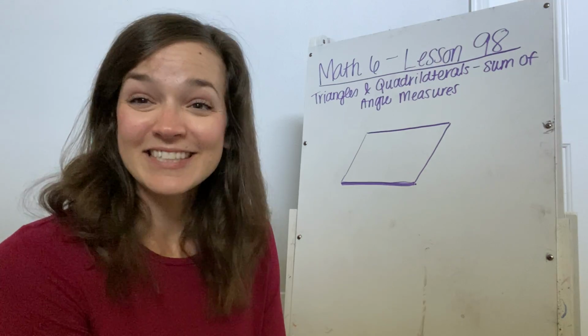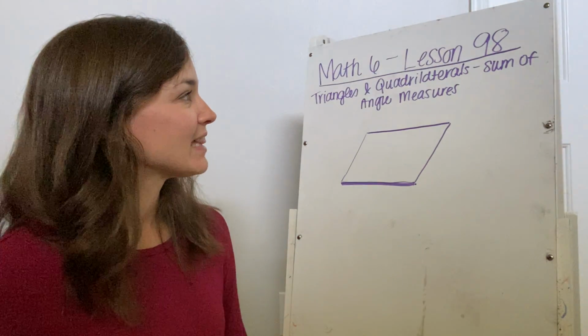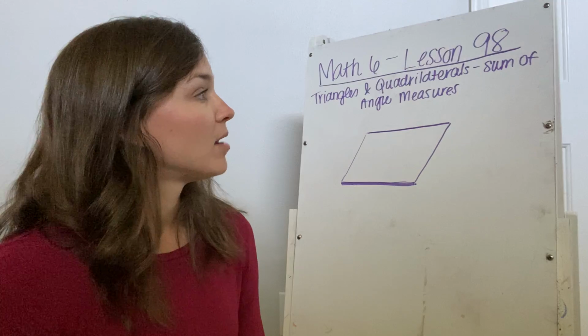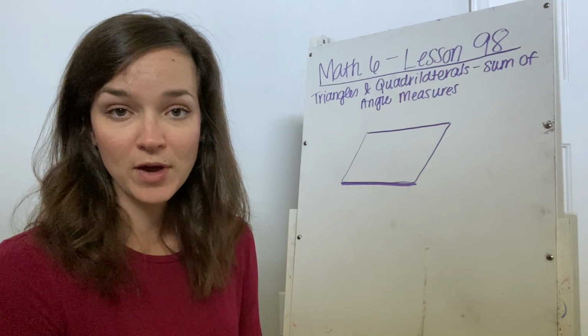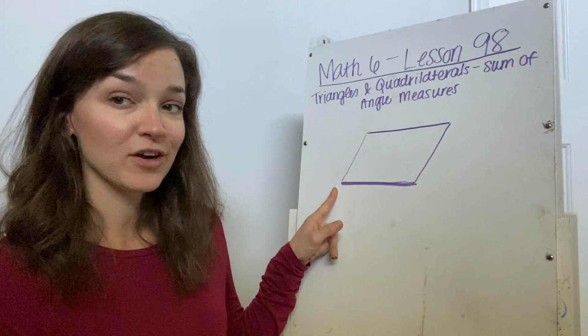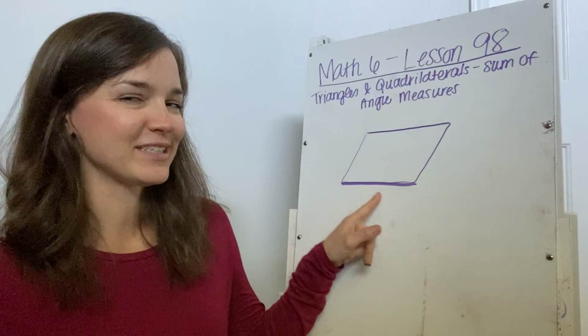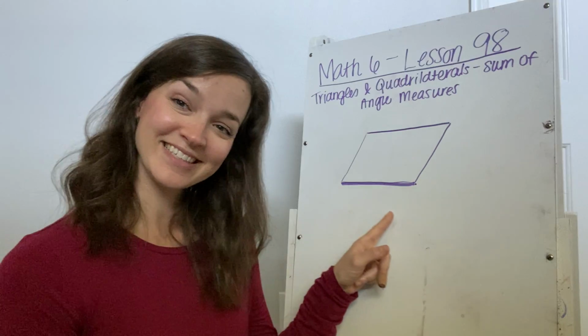So let's get started. Okay, so today in lesson 98, we're going to talk about triangles and quadrilaterals and the sum of their angle measures. Okay, so I have drawn a figure here on the board. If we were together, I would say, who can tell me what this is called?